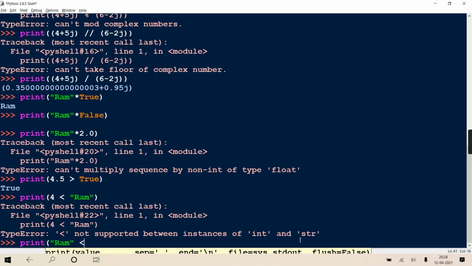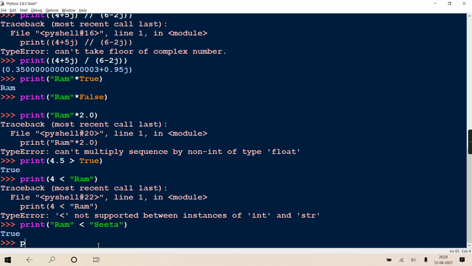Like I'm writing 'ram' less than 'sita'. Get it? So alphabetically, does ram come before sita? Yes, if you do alphabetic order, L, M, N, O, P, Q, R and then S come. So is ram alphabetically before sita? Yes. Therefore the answer will come true. Alphabetically, Ram is lesser than Sita, no?